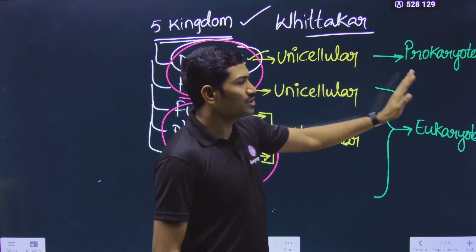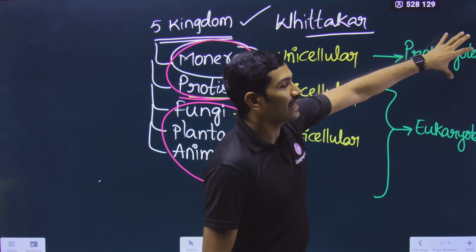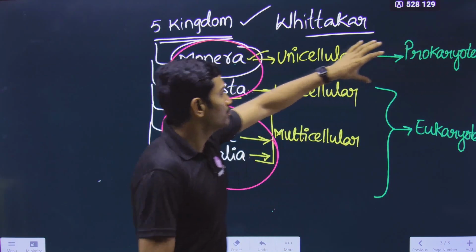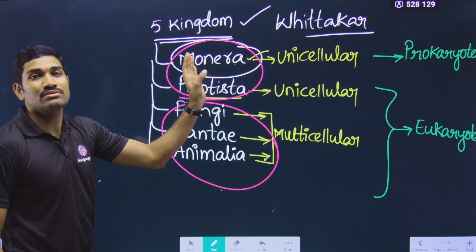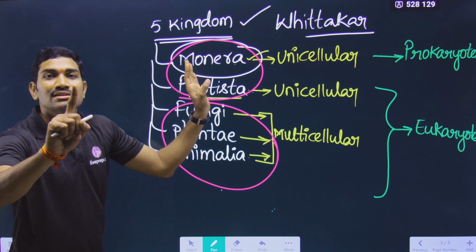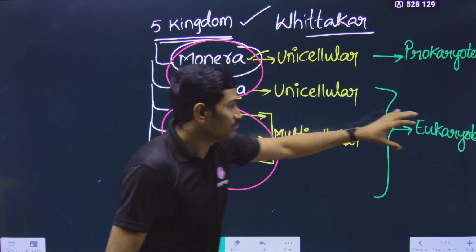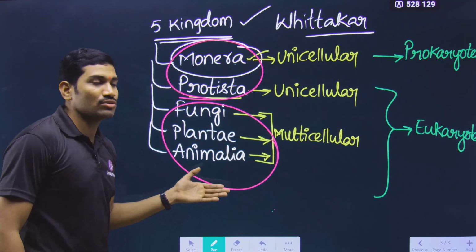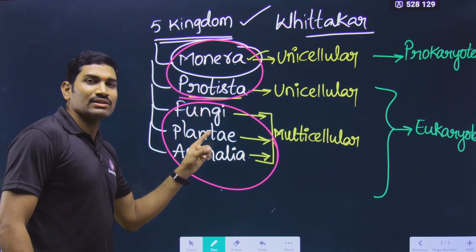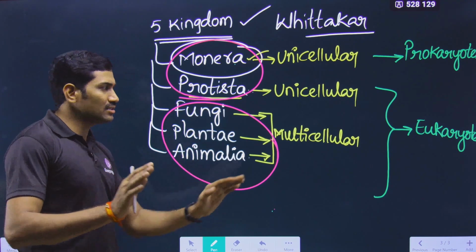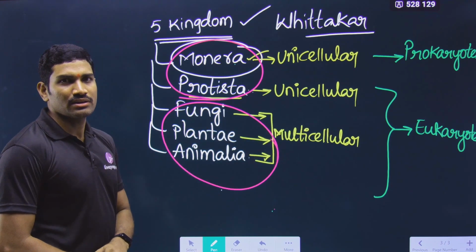Next one we will go to this particular one. Prokaryotes were distributed under how many kingdoms? Only one kingdom, that is Kingdom Monera. But eukaryotes were distributed under how many kingdoms? Four kingdoms. What are those? Protista, Fungi, Plantae and Animalia. These are straightforward questions. Yes or no?